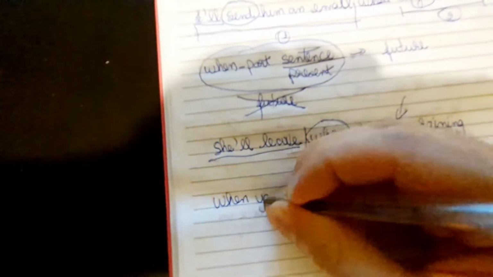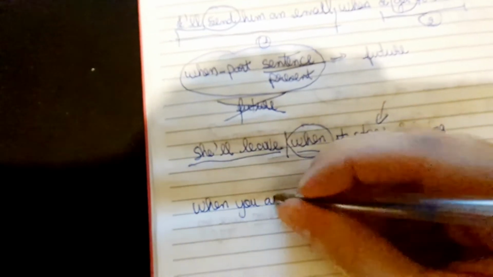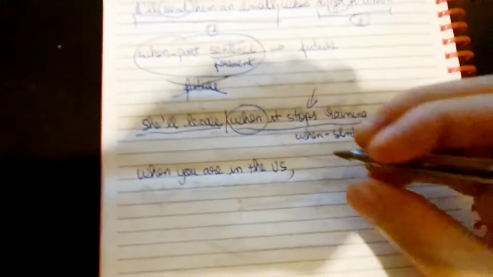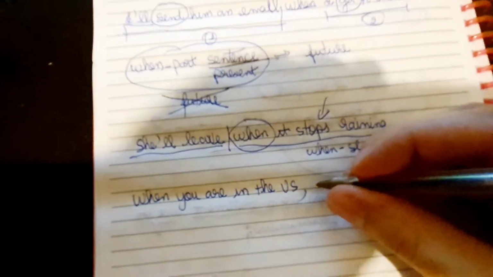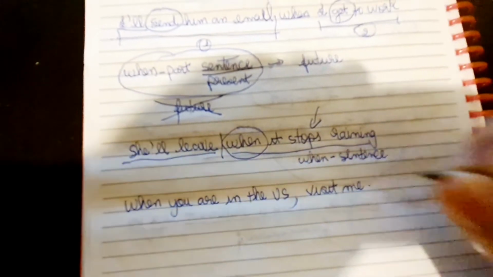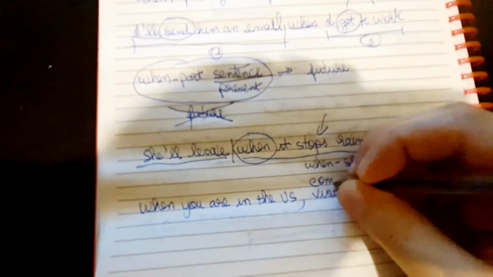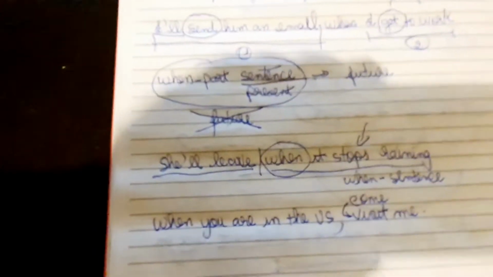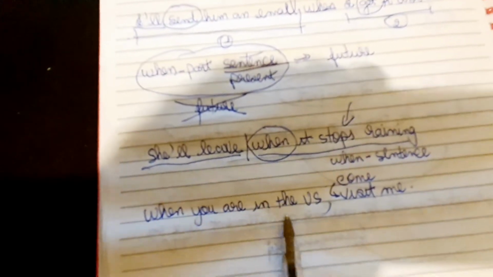When you are in the US, visit me, or come visit me, right? Come visit me. When you are in the US, come visit me.